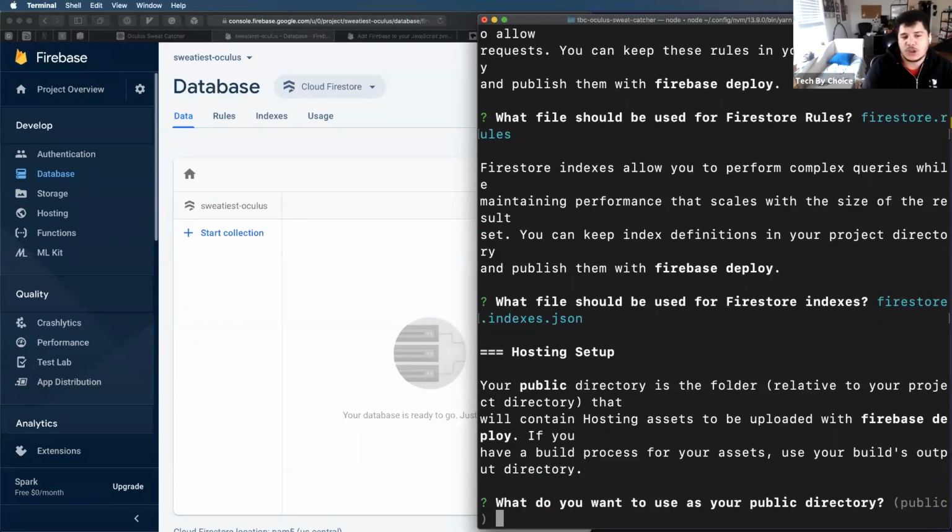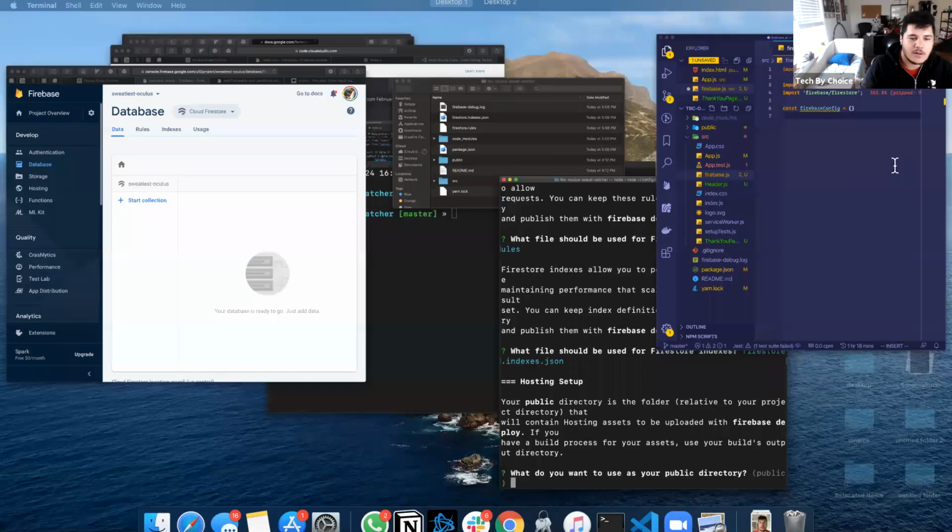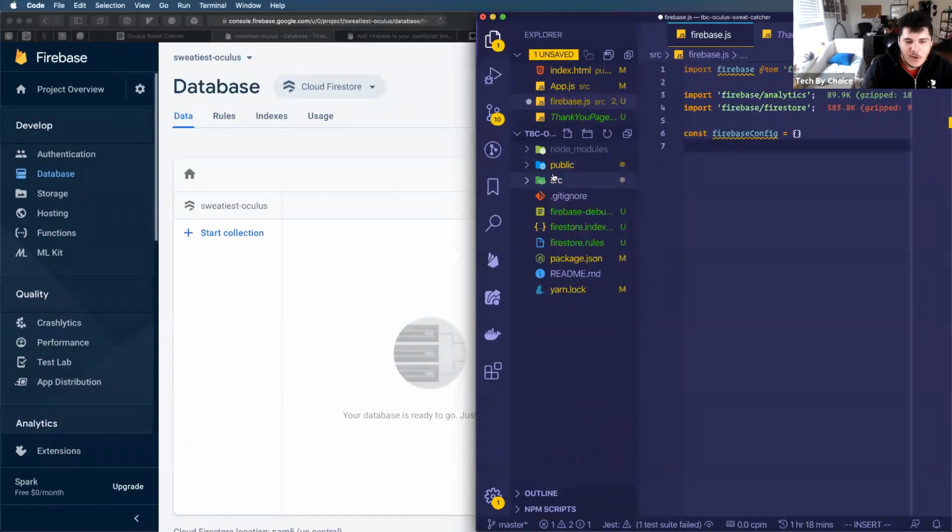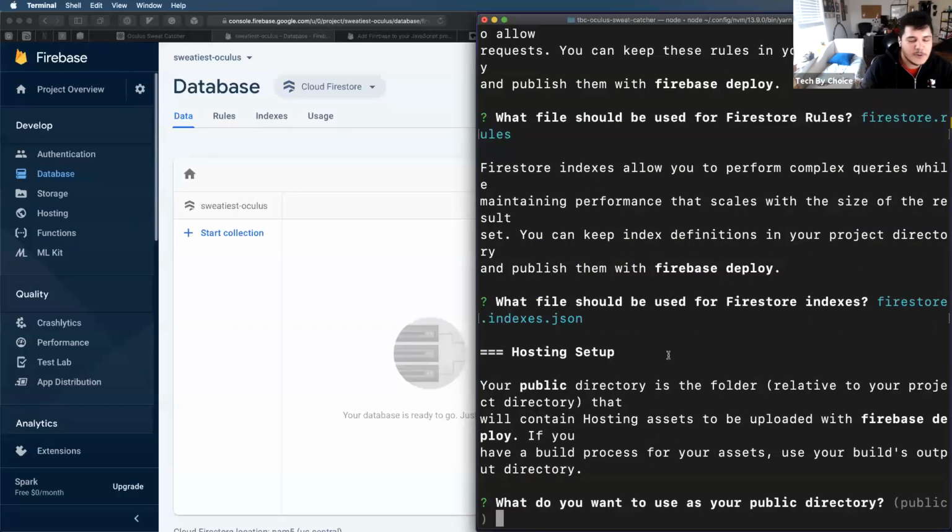Now we're setting up our hosting for Firebase, and it's asking us, what do you want to use as your public directory? This might be a little confusing because if you remember what our project directory looks like, we already have this public folder here, this public directory that definitely has some files in it. But that's not actually the folder we want to use as our public directory. The folder that we want to use is called build. So I'm going to tell it this.